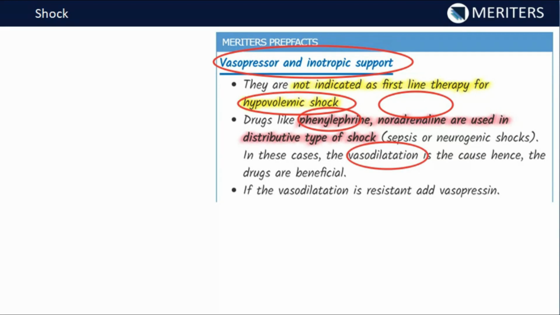So they can effectively be used as vasoconstrictors, and we can use these drugs for the neurogenic types of shock and the anaphylactic types of shock.